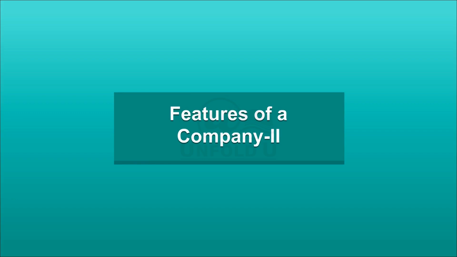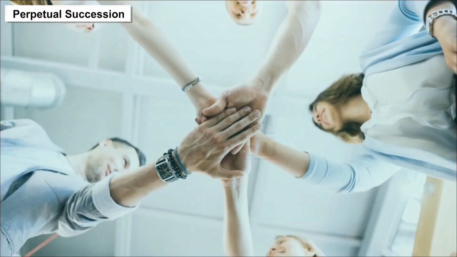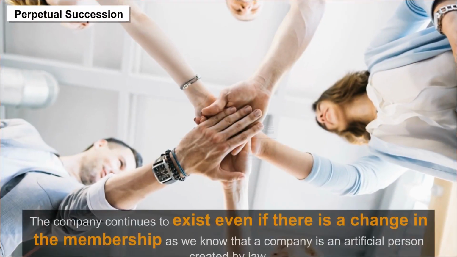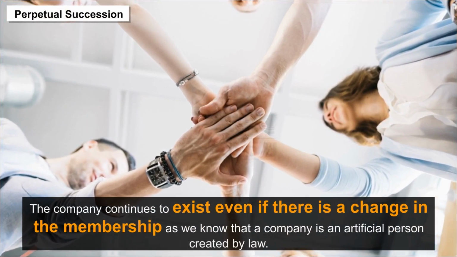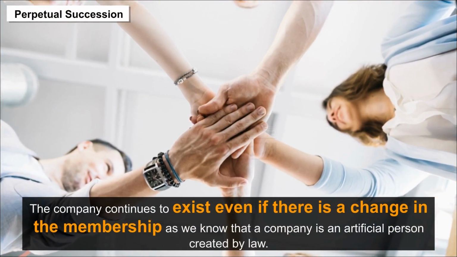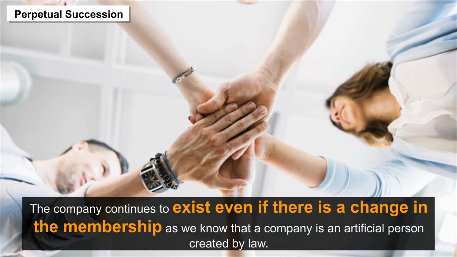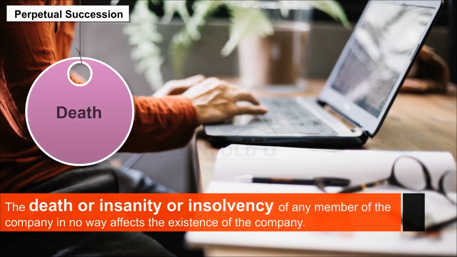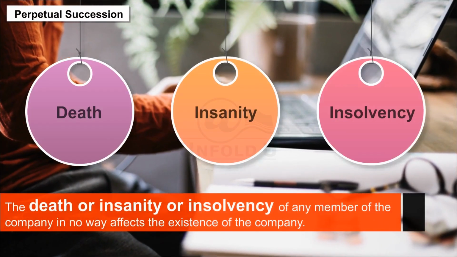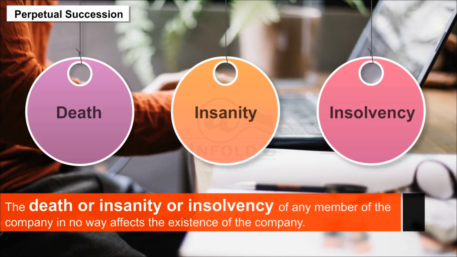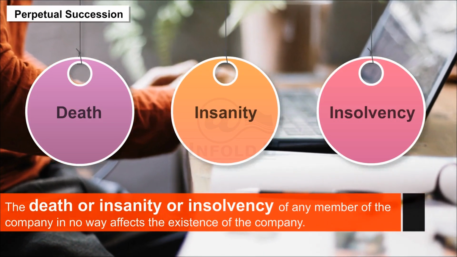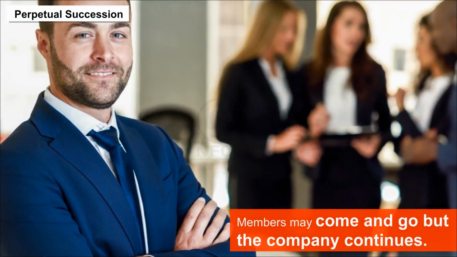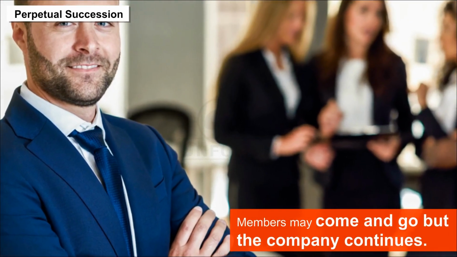Features of a company. 2. Perpetual succession. The company continues to exist even if there is a change in the membership, as we know that a company is an artificial person created by law. The death or insanity or insolvency of any member of the company in no way affects the existence of the company. Members may come and go, but the company continues.